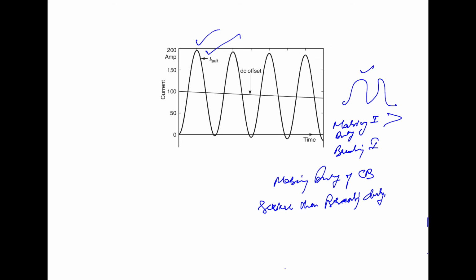So we can write the rated making current is equal to two times the peak value of the AC component of rated breaking current.